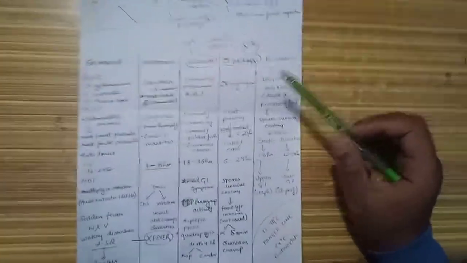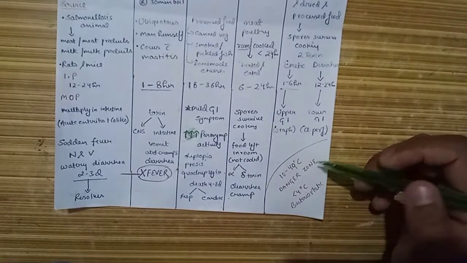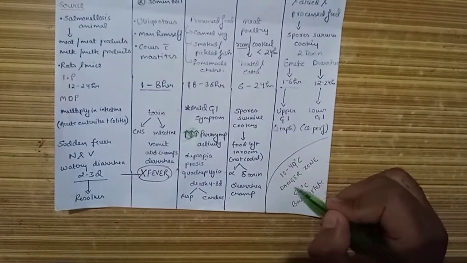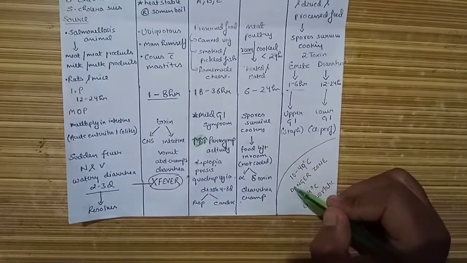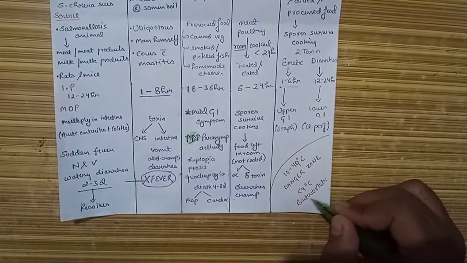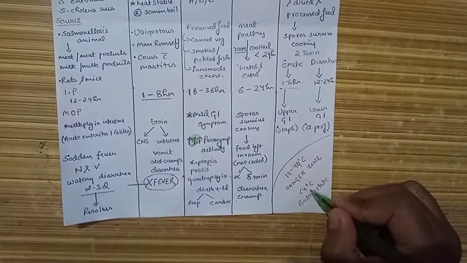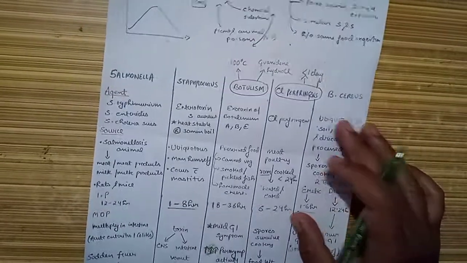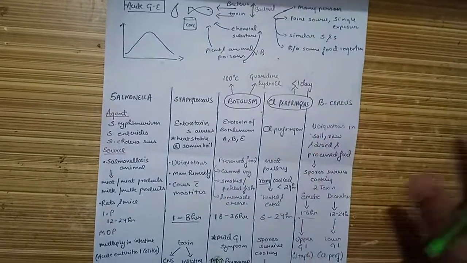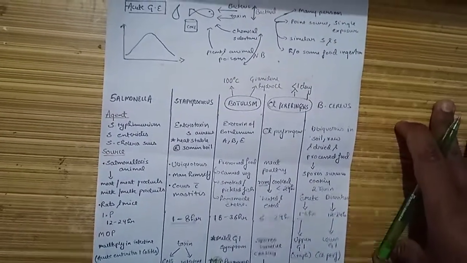Now the last advice is that whenever we store food to prevent food poisoning, the zone of 10 to 49 degrees Celsius is the danger zone where bacteria proliferate. We should remember that refrigeration should be done at less than 4 degrees Celsius, because at this temperature bacteria are bacteriostatic. So this is what we needed to remember about food poisoning.